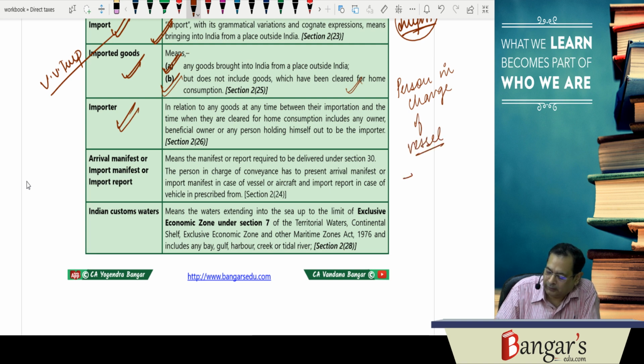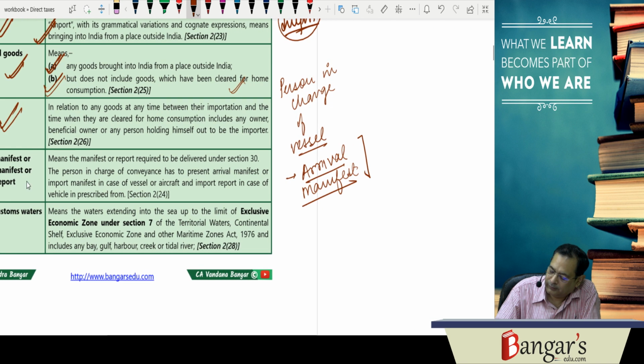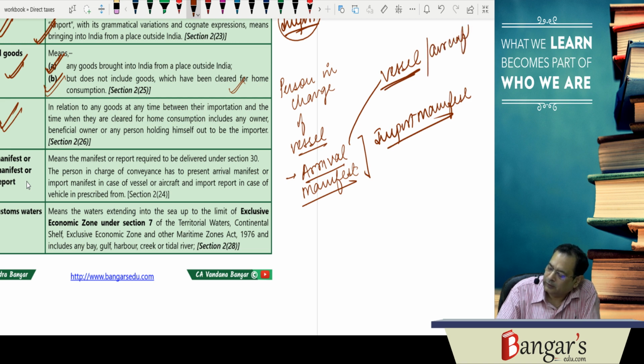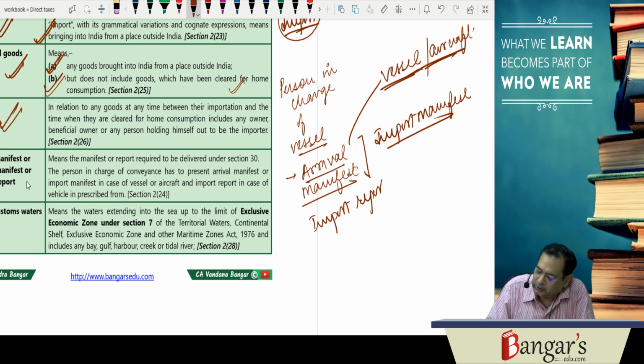Has to present the arrival manifest or say import manifest that is presented in case of vessel and aircraft, containing the details of the goods which have been carried in the vessel or aircraft, or say import report is required to be presented by the person in charge in case of say vehicle.